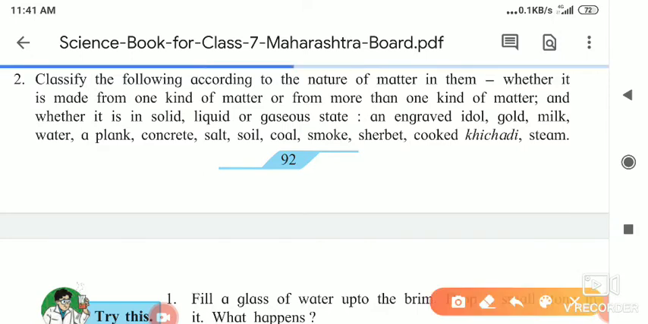The next example is milk. So milk is made up of which things?